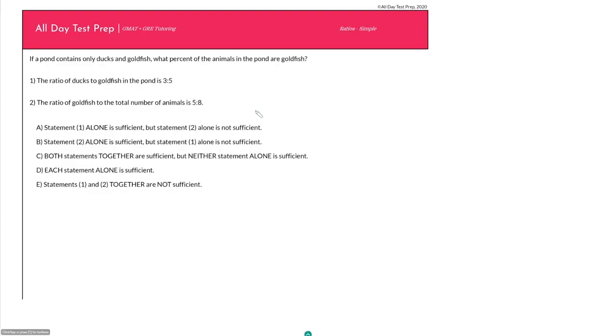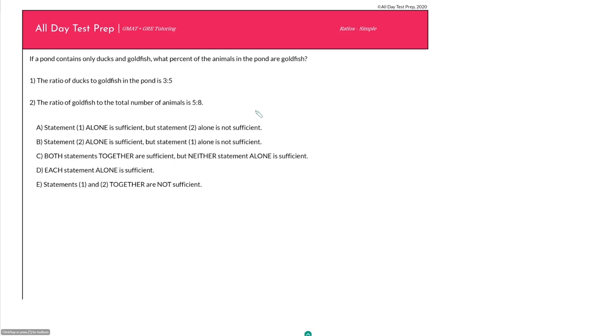GMAT all day. This first ratio question is on the easier side of the spectrum. Most students I show it to get it right on the first try, but I want to say up front that if you were thinking of skipping this question and moving on to the harder ones, I wouldn't, because this question will lay the foundation for every question that we do after this.